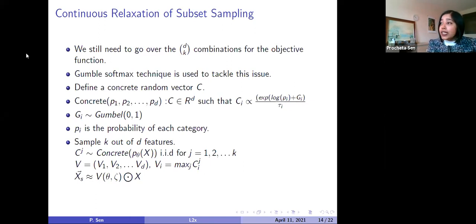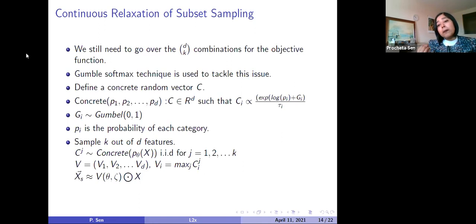Now, here gi is the Gumbel parameter. As I said, we are using the Gumbel softmax technique. So what is Gumbel? It is basically a kind of uniform distribution between 0 and 1. So basically we sample a number from this uniform distribution, denoted by gi. And what is tau? Tau is a hyperparameter which we fix before starting the experiments.